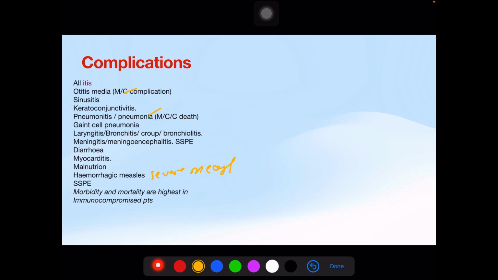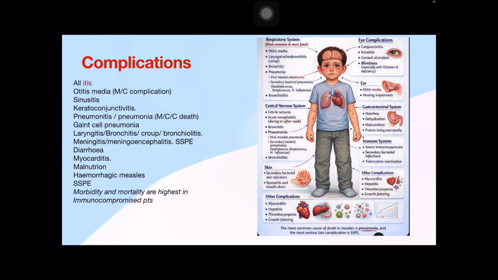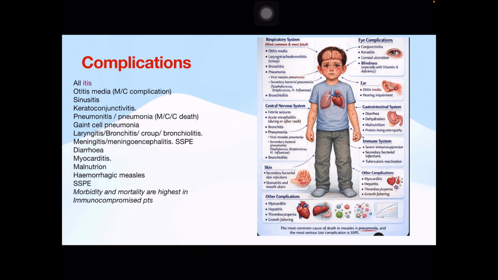Morbidity and mortality are highest in immunocompromised patients. So this is the image showing all the complications. In respiratory we have otitis media, laryngeal croup, bronchitis, pneumonia. Pneumonia can be viral or secondary bacterial. Then bronchiolitis. In the central nervous system the child can develop febrile seizure, acute encephalitis.